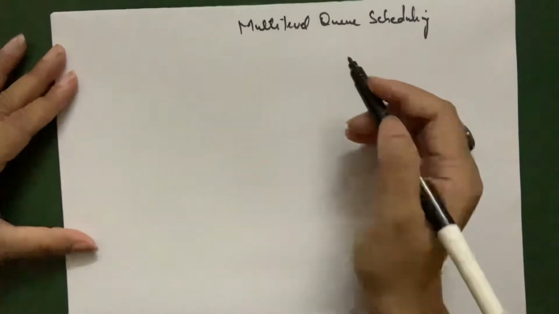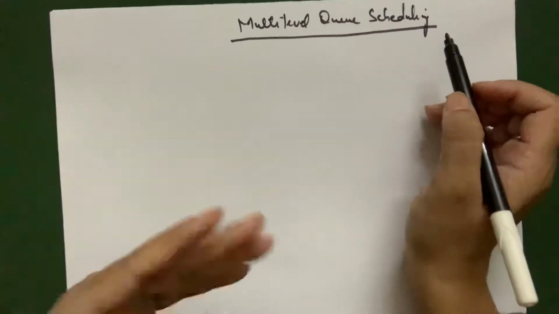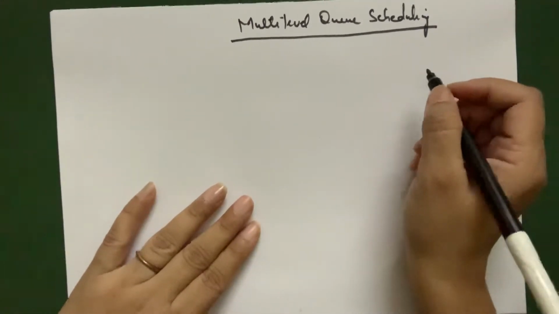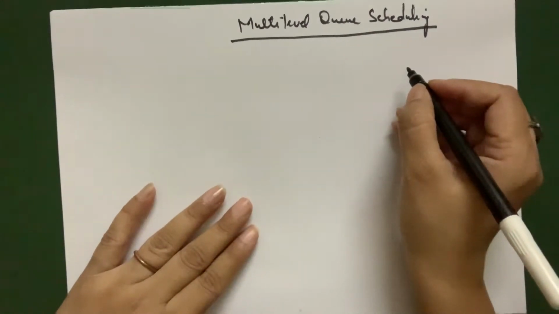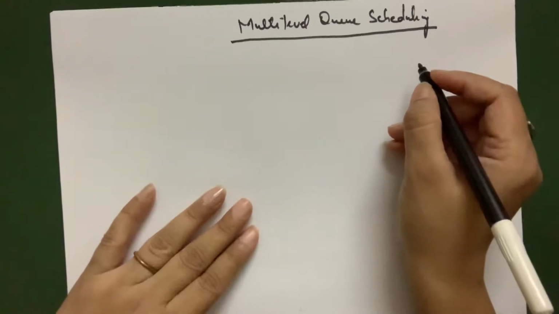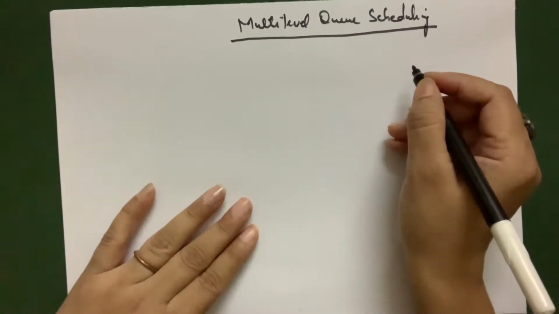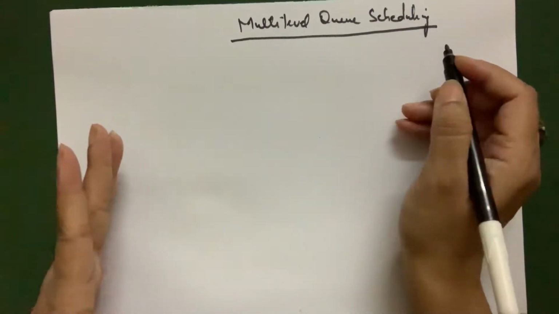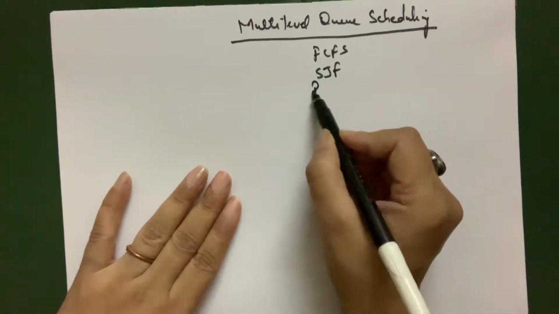My today's topic of discussion is multi-level queue scheduling. Now we have already discussed in my previous videos. You can check in my description box for the videos on CPU scheduling topic. We have already discussed priority scheduling, shortest job first scheduling, round robin, and first come first serve. As we have already discussed about the different types of scheduling like FCFS, SJF, priority,